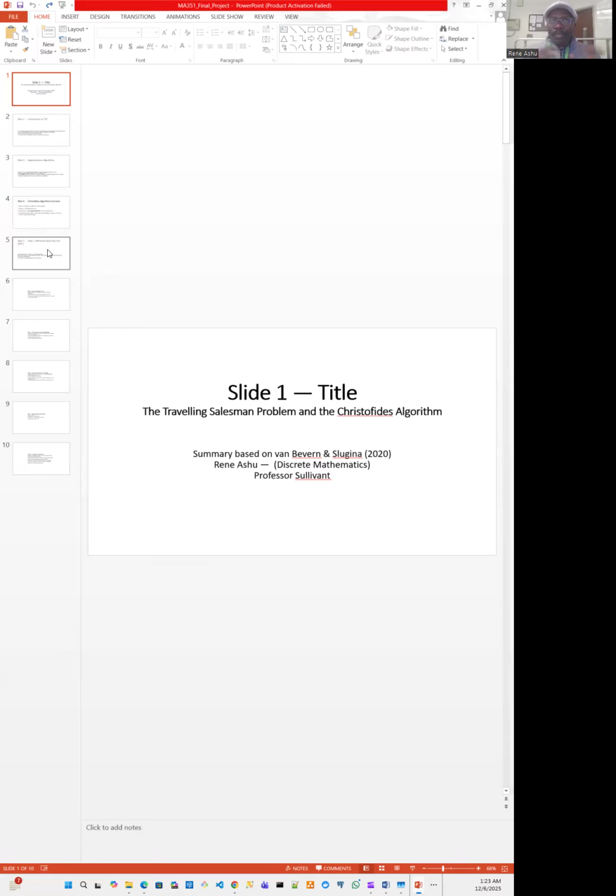Okay, so what are the steps of the algorithm? The first thing is that we begin with a weighted complete undirected graph. And this graph is like our state. And the vertices of the graph are the cities. The edges in the graph are the roads that connect the cities that the salesman has to go through. Okay, so we start with that graph. It's a complete graph, meaning that every vertex is connected to every other vertex through one edge. It is connected, meaning, of course, you can begin at every vertex, you can touch every other vertex.